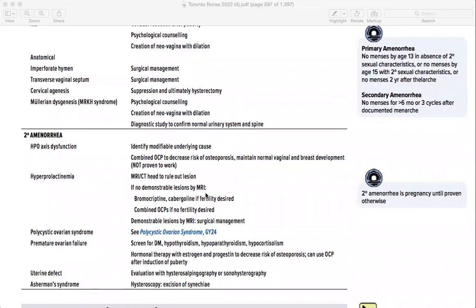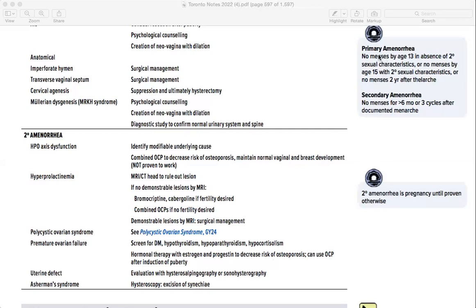If none is demonstrated, then bromocriptine or cabergoline is used for the hyperprolactinemia. Either give OCPs and then MRI, and if needed, surgical resection. In primary ovarian failure, you need to rule out other autoimmune diseases, diabetes mellitus, hypothyroidism, hypoparathyroidism, hypercortisolism, and give hormonal therapy. In the uterine defect, you have to do hysterosalpingography to rule out if there is any underlying pathology going on, or if it's very normal.